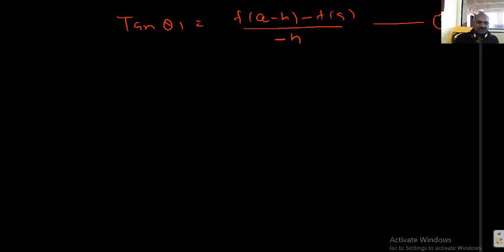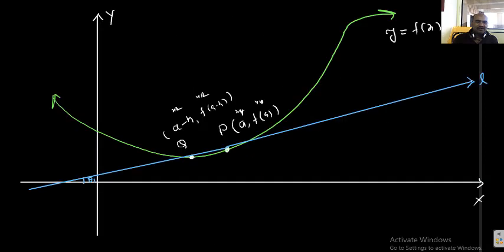Students, the important thing is, observe here in the diagram, I will explain. If h is tending to 0, what is the meaning of that? Here P, here Q, there is a gap between P and Q. That gap is negligible because h is a small positive number tending to 0. If h is tending to 0, then what happened to Q? Q will approach P along the curve.